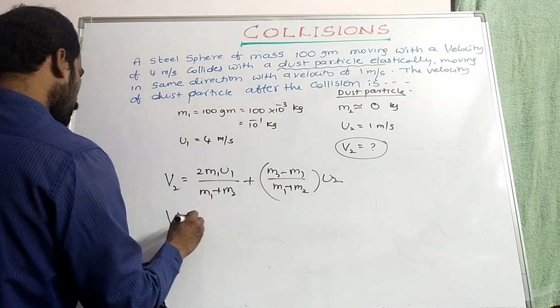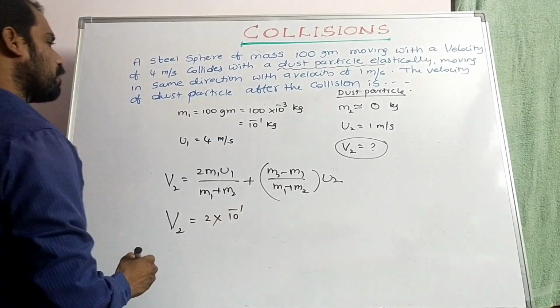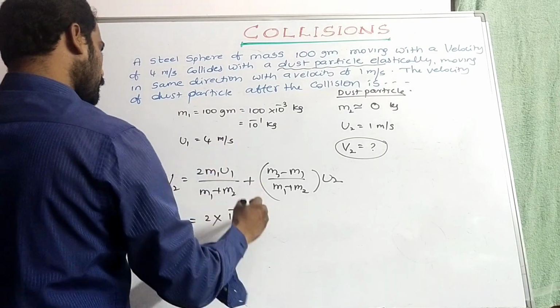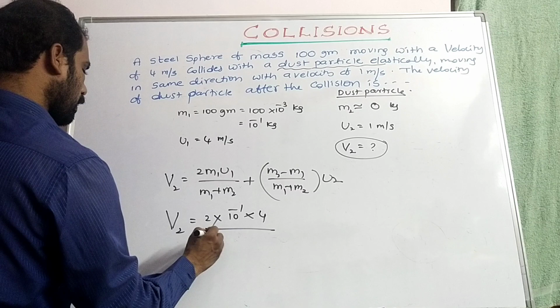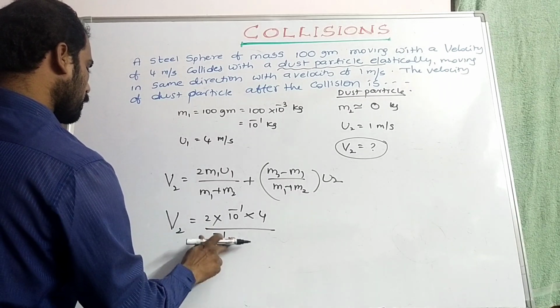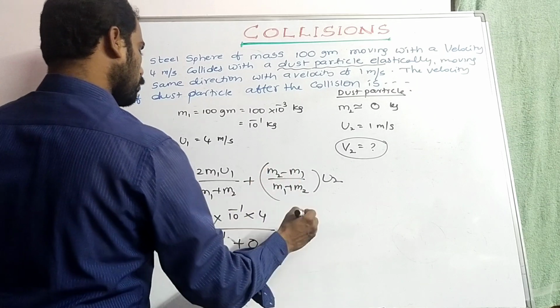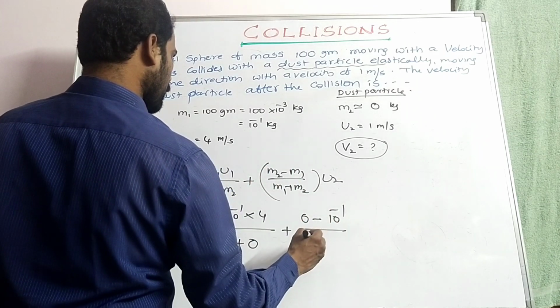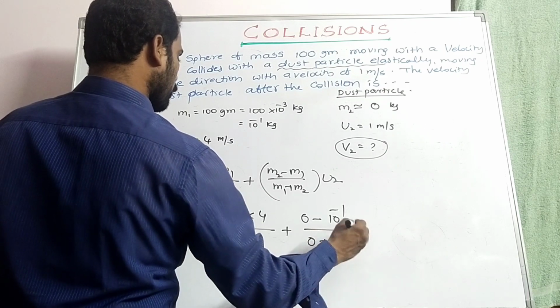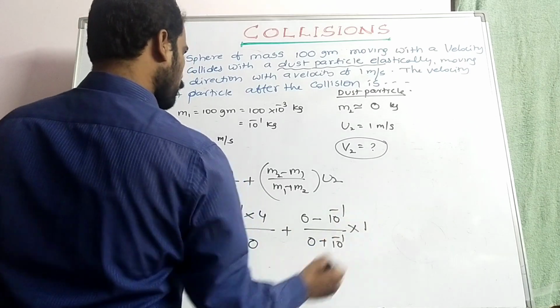So v2 is equal to 2 into mass of the first particle 10 power minus 1 into speed 4, by m1 10 power minus 1 plus 0, plus m2 0 minus m1 10 power minus 1 by 0 plus 10 power minus 1, into u2. What is the velocity? That is 1 only.